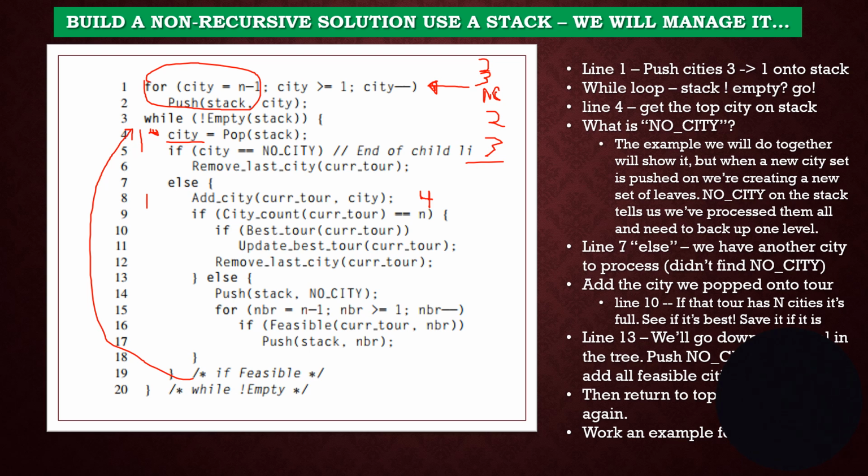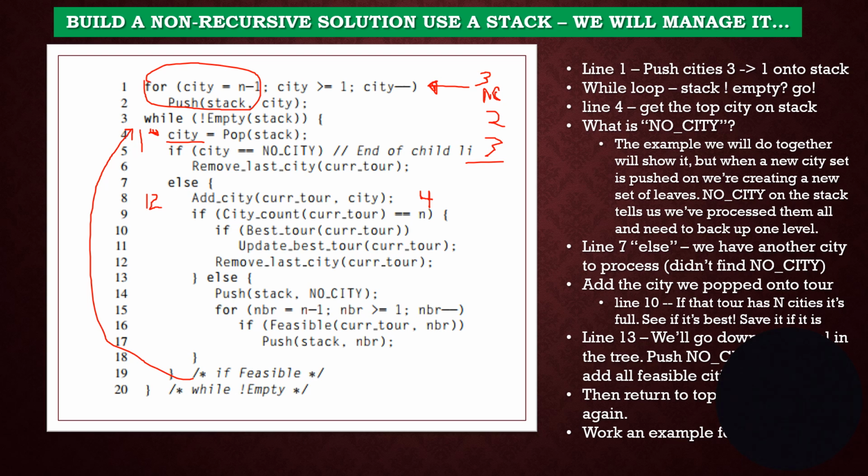So I come up and I take the 2 off. We get an eraser, and I take the 2 off, and I put it onto my list of cities that I'm working right now. And it goes right here. I'm now working 1, 2, and I say, hey, was that a no city? It was 2, so it wasn't a no city. And then I'm going to add that. Now I'm going to be working 1, 2.